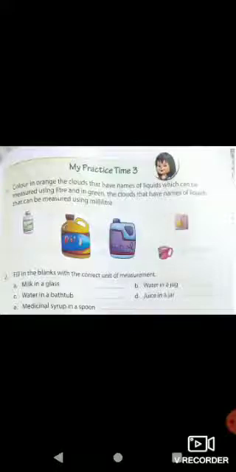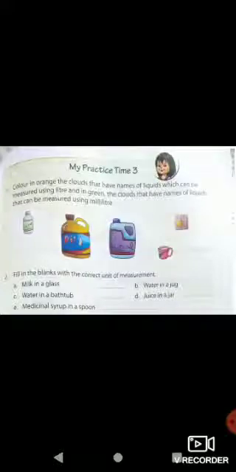Syrup is in milliliters, so it will be green. Oil is in liters, so it will be orange. Petrol again is in liters, so it will be orange. Juice in a small jar is in milliliters, so it will be green. And the cup is also in milliliters, so it is also green.